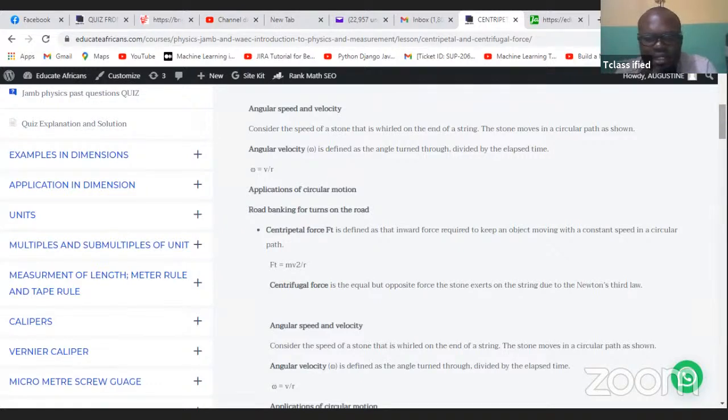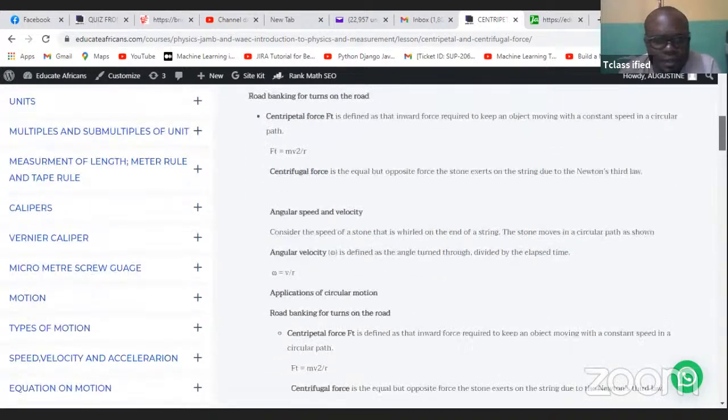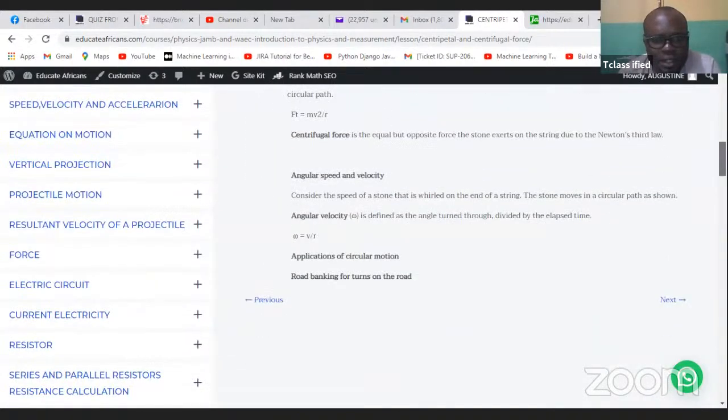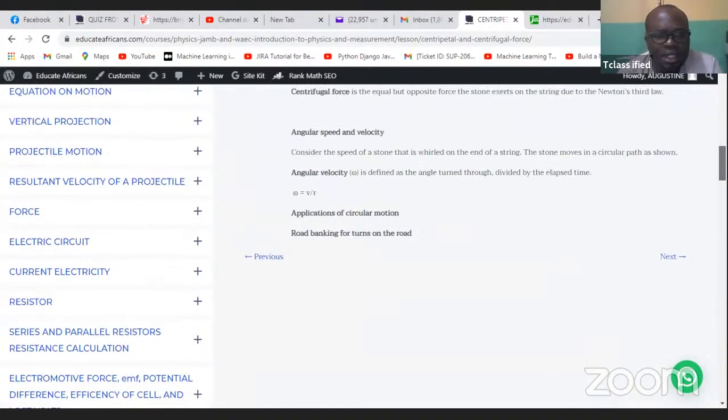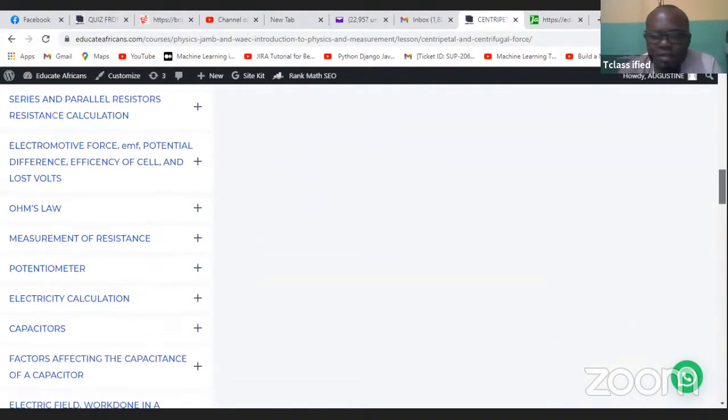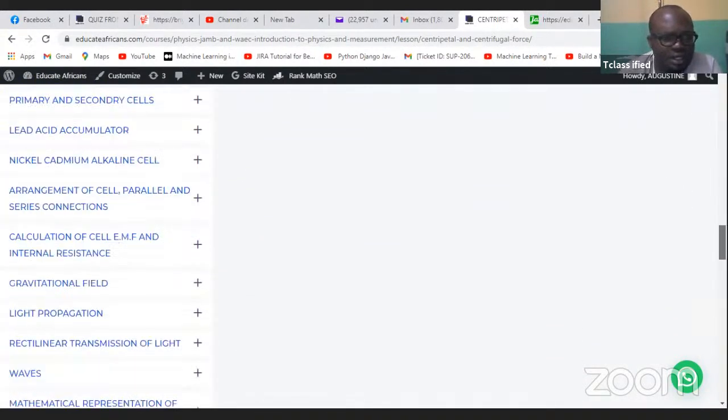So centripetal force is defined as the inward force required to keep a body moving with a constant speed in a circular path. I've said that before. And centrifugal force is the opposite force. Okay, so those are the two explanations for those two forces.